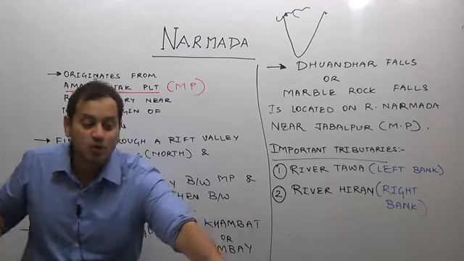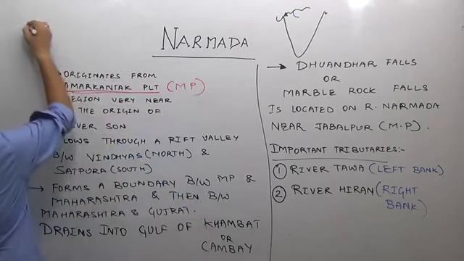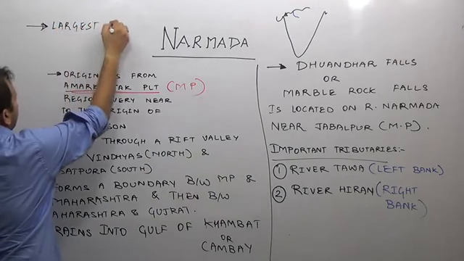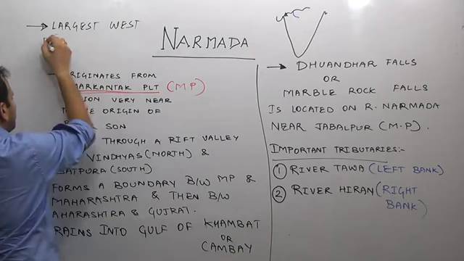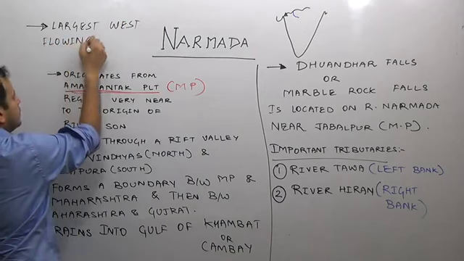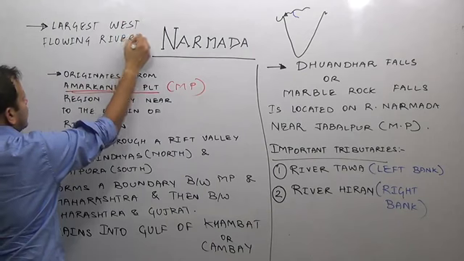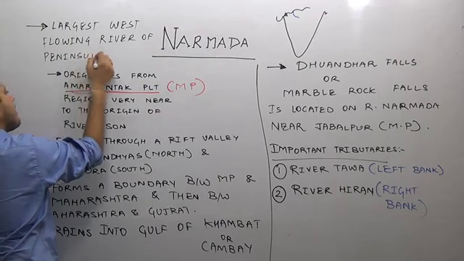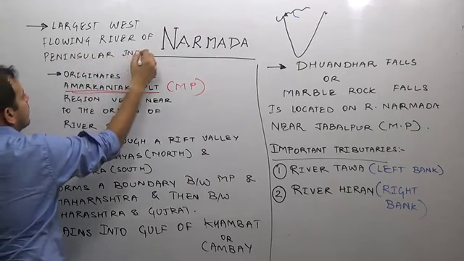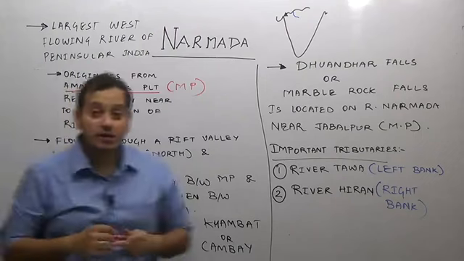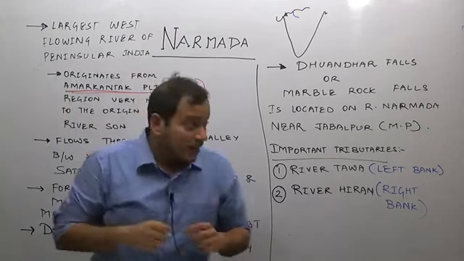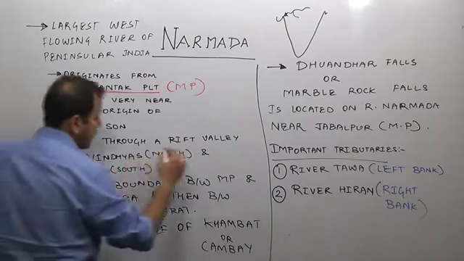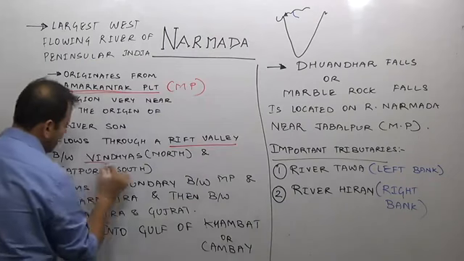Narmada is the largest west flowing river of peninsular India. Then river Narmada flows through a rift valley. So it is a river which flows through a rift valley, which is located between Vindhyas and Satpura.